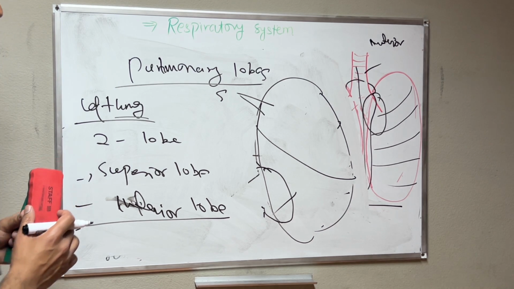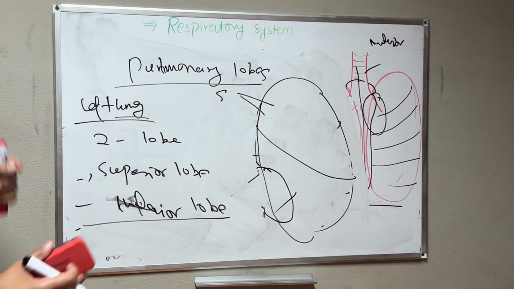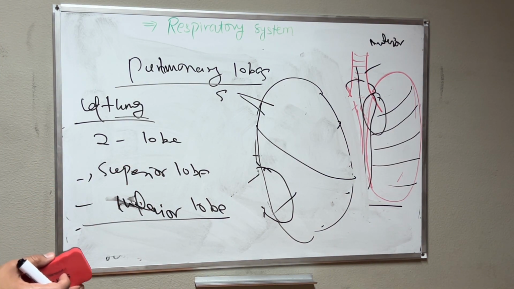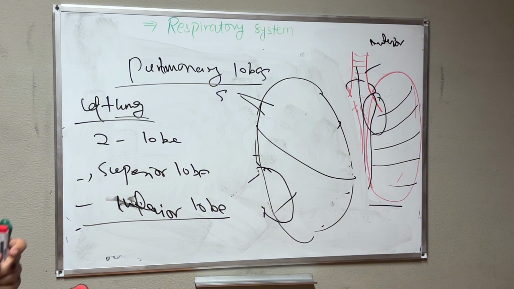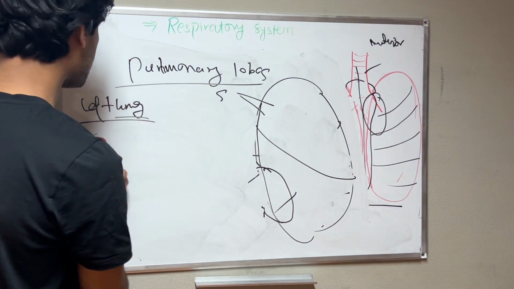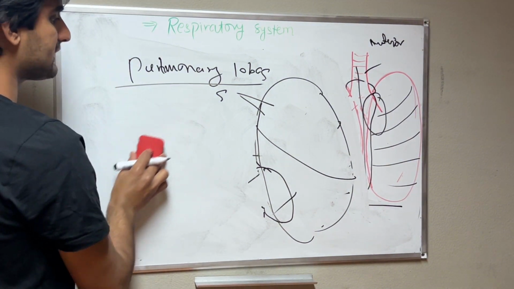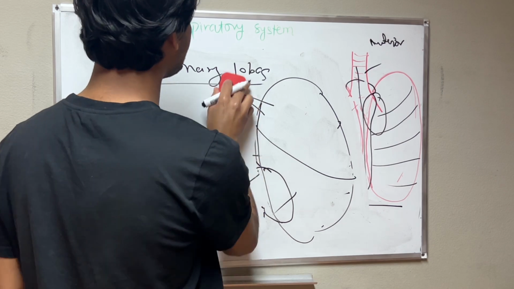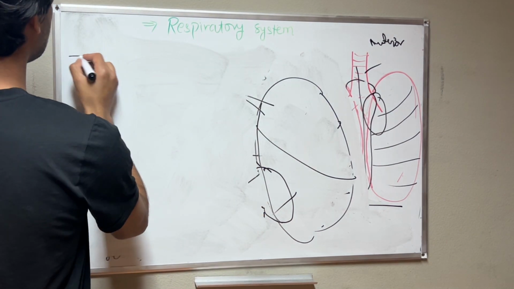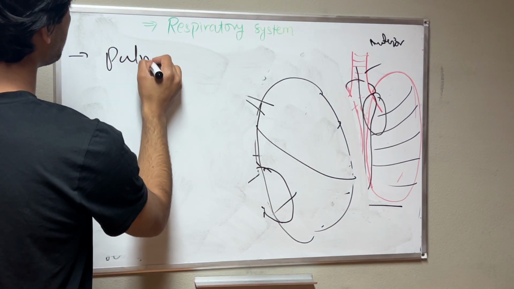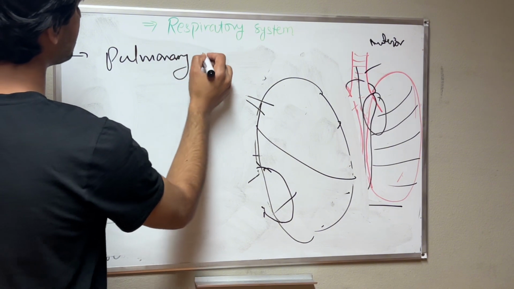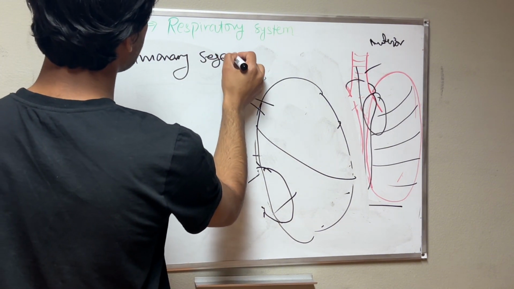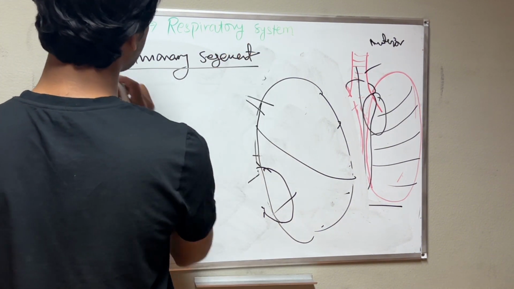Okay, now the last part in lungs, we have the pulmonary segments, and these segments are very important. Why are we talking about the segments? First I need to tell you about the segments, because pulmonary segments are very important in surgery. You know why they are important?